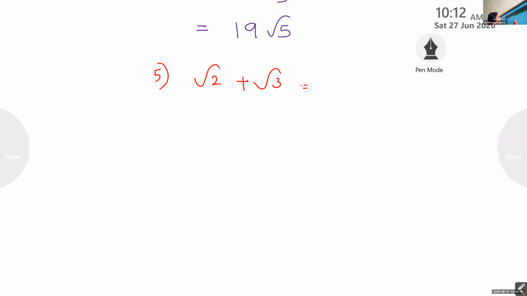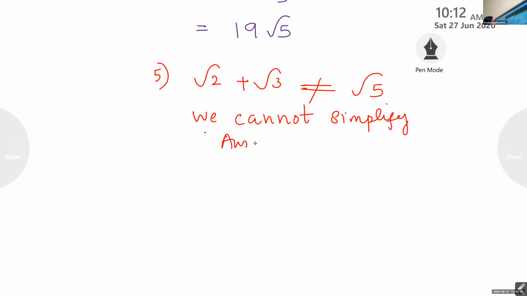And it is not equal to root 5, because we cannot simplify this. The answer is root 2 plus root 3 itself. Don't add and write it as root 5, because we cannot add. These two are different irrational numbers. We cannot add them. Okay.